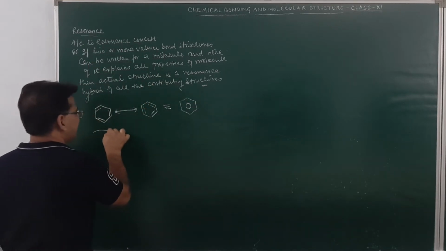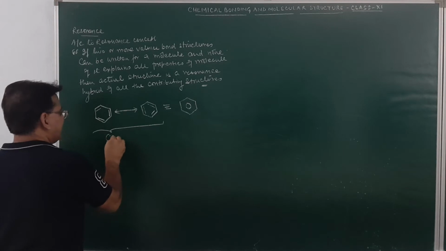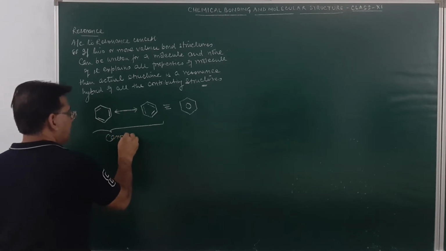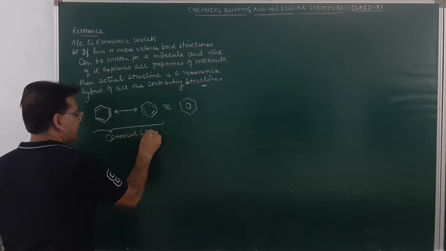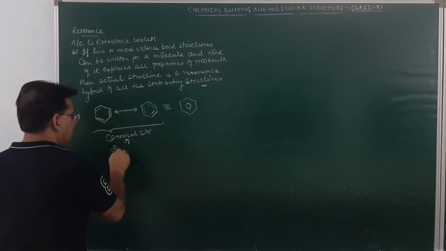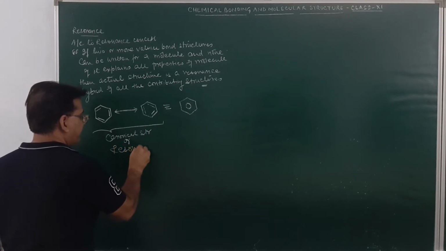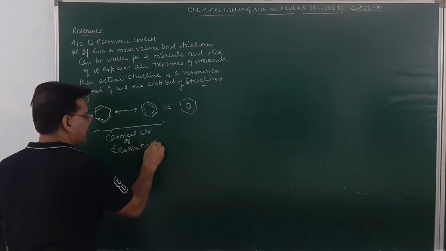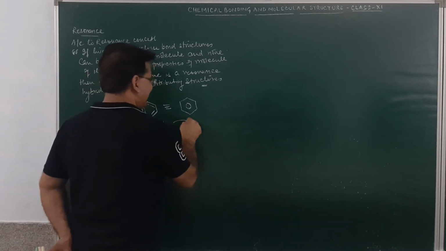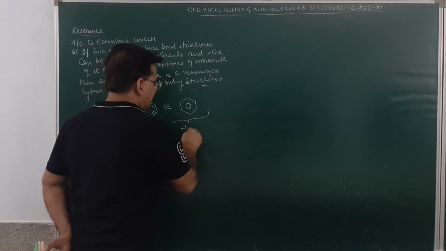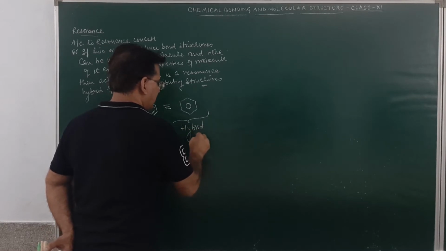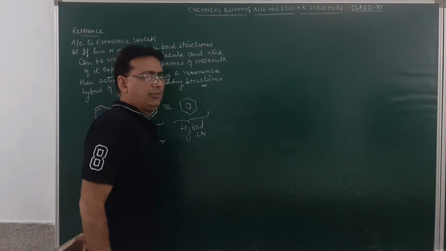These structures are the canonical structures, or we may call them the resonating structures. And this structure over here will be called a hybrid structure.